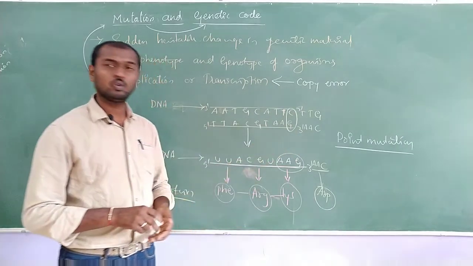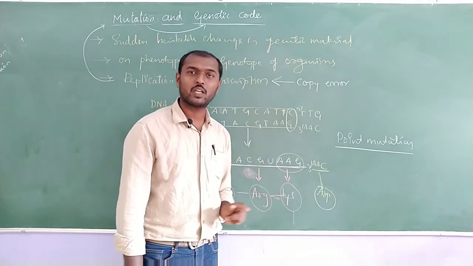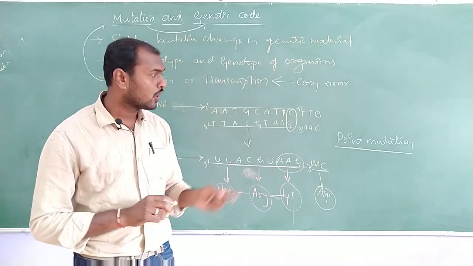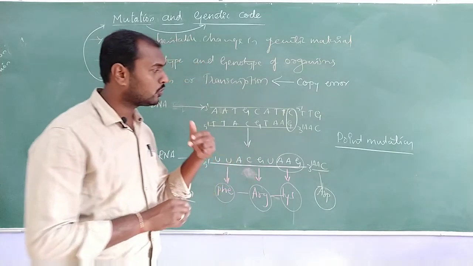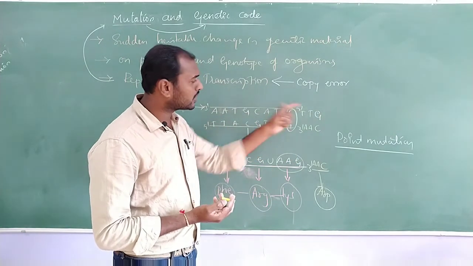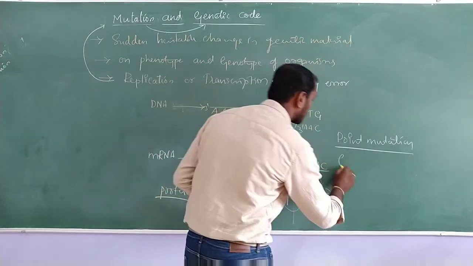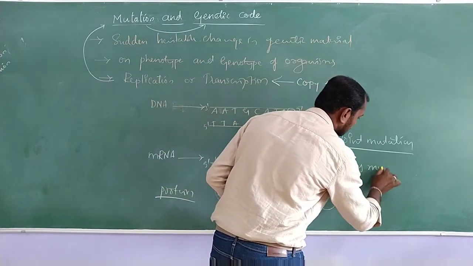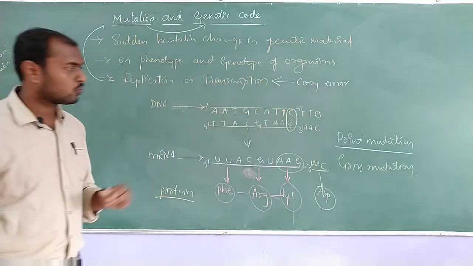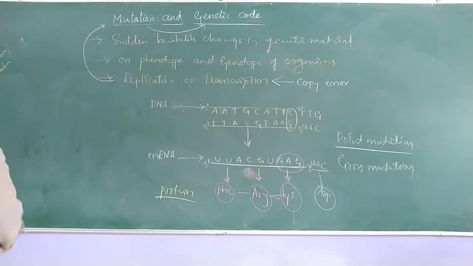Okay, what can we call a point mutation? When only one nucleotide is involved, we call it point mutation. If it is going to happen in multiple places, involving more than one nucleotide, then it is called gross mutation. Okay, it is called gross mutation. So if one, it is point mutation; if two, it is called gross mutation.